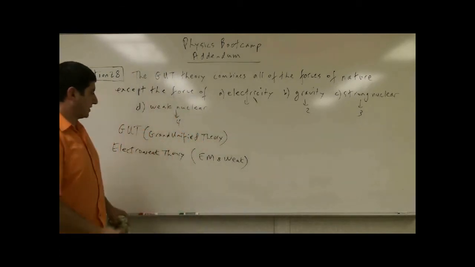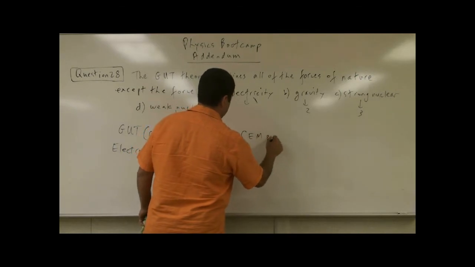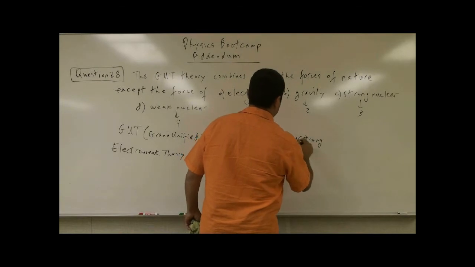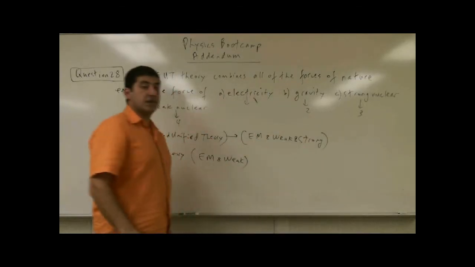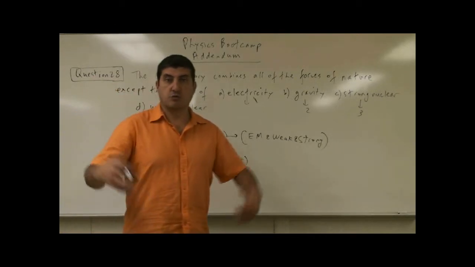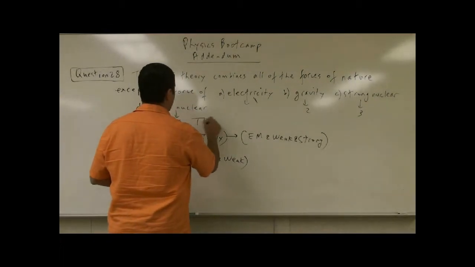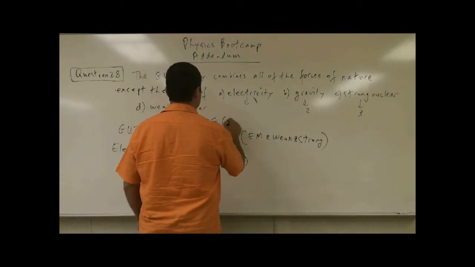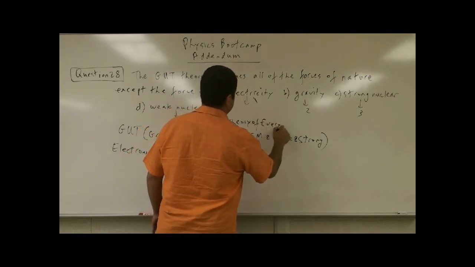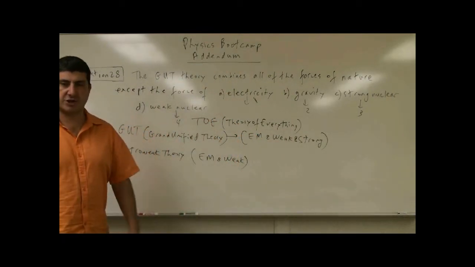So this one combines electromagnetic and weak and strong nuclear force. If you combine also gravity with that, what do you get? Well, you get what's known as the theory of everything, TOE. And that combines all the forces of nature.